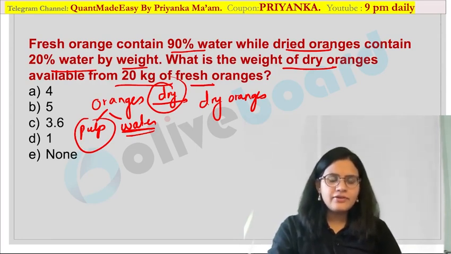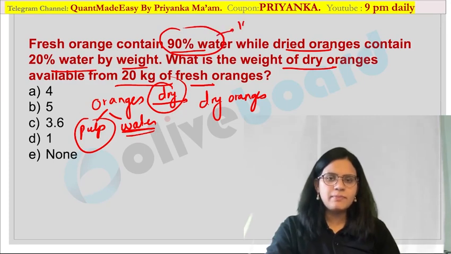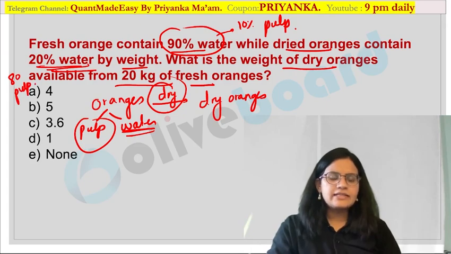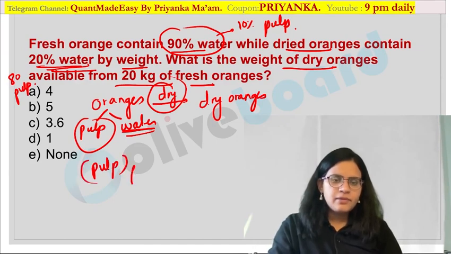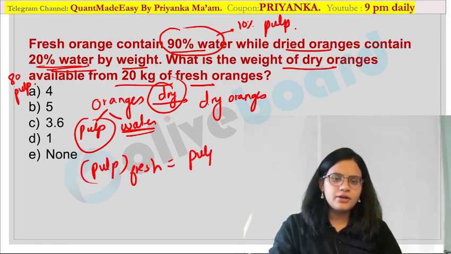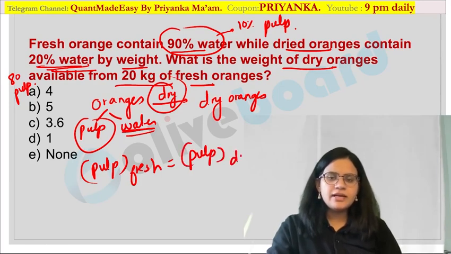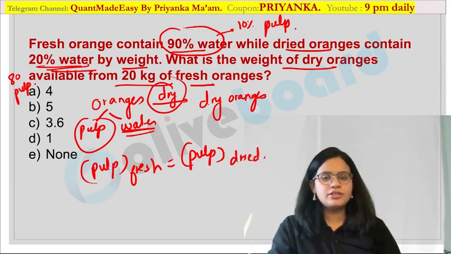So here they have given you fresh oranges contain 90% water. That means how much would be the pulp? 10% would be the pulp over here. Okay, and dried oranges contain 20% water. That means 80% pulp would be there. As I told you, what is the concept over here? Here you have to take the pulp in the fresh oranges must be equal to the pulp in the dried oranges over here. Are you getting my point? This must be equal to the pulp in the dried oranges.